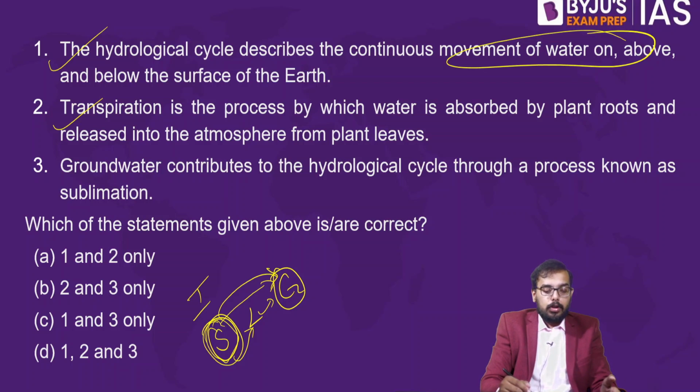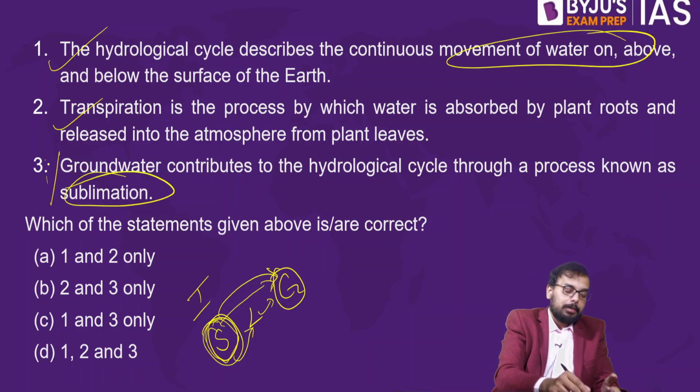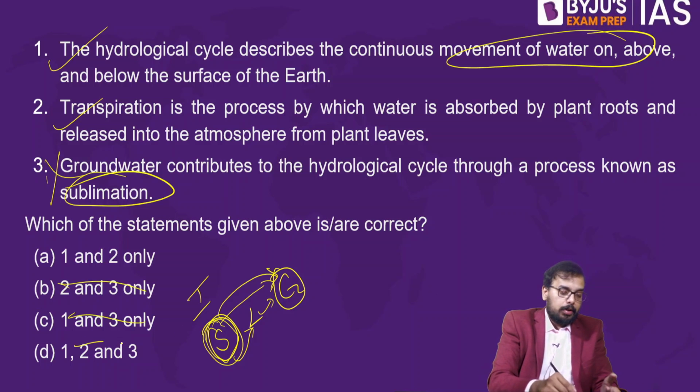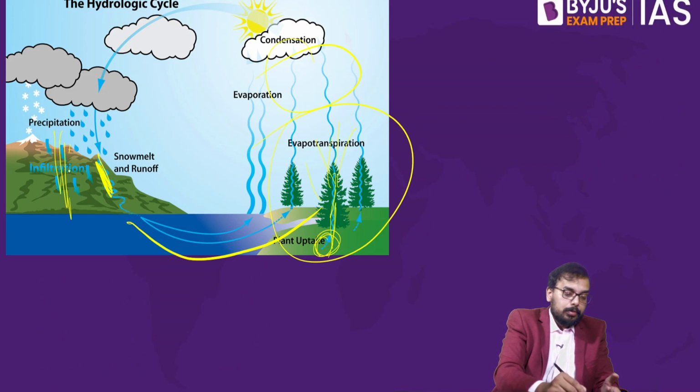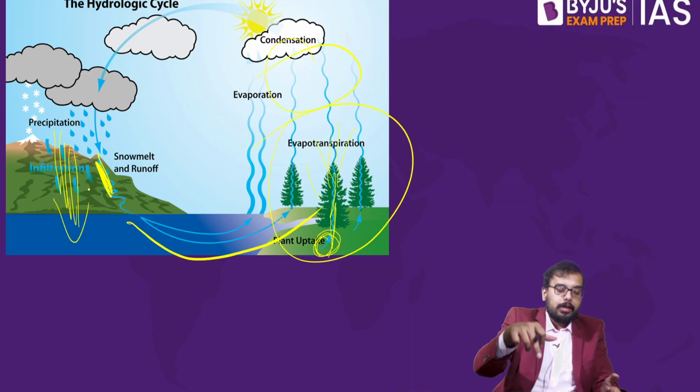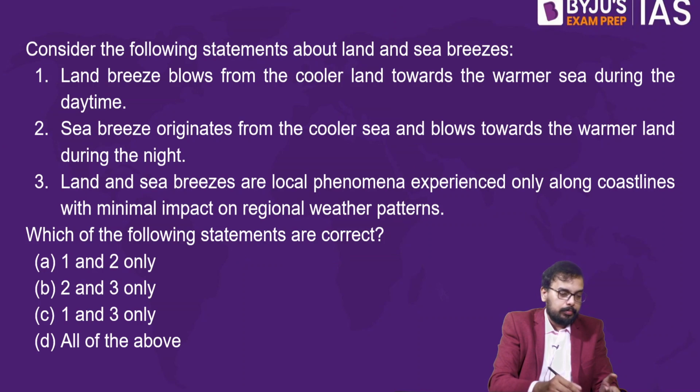So groundwater contributes to the hydrological cycle through the process known as sublimation. No, the statement is absolutely wrong. That is through infiltration. So statement 3 is wrong, and the answer is A. Surface water goes into the groundwater through infiltration, so not through sublimation.